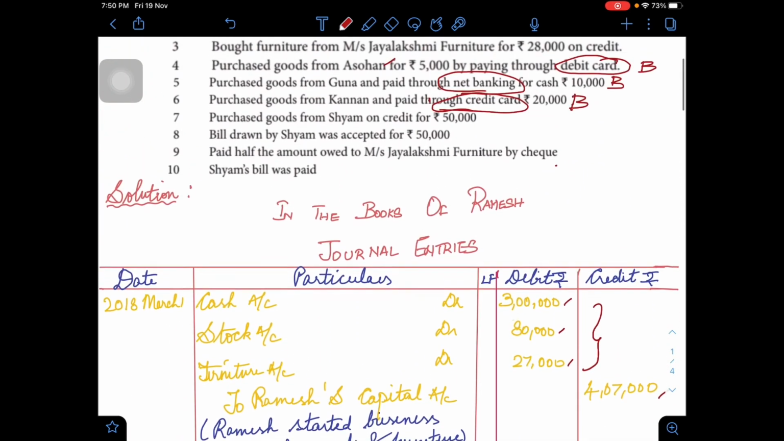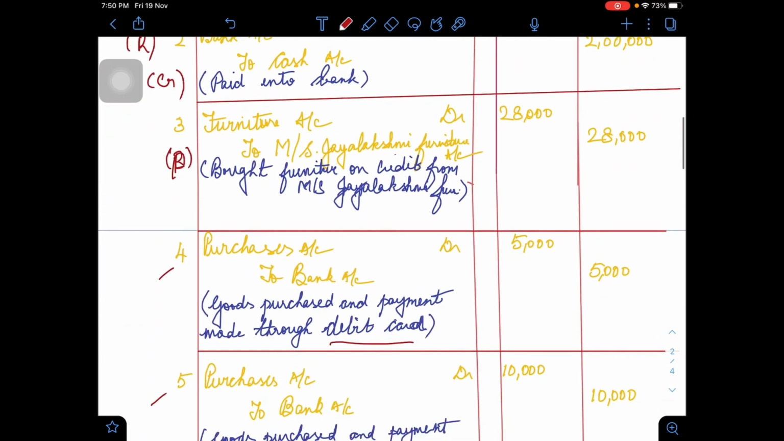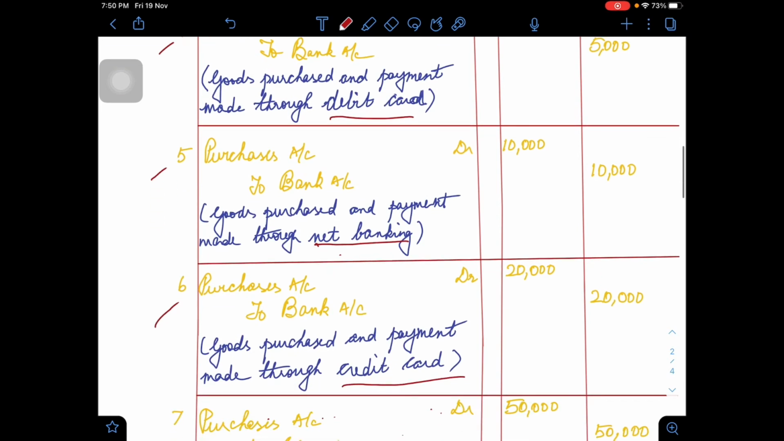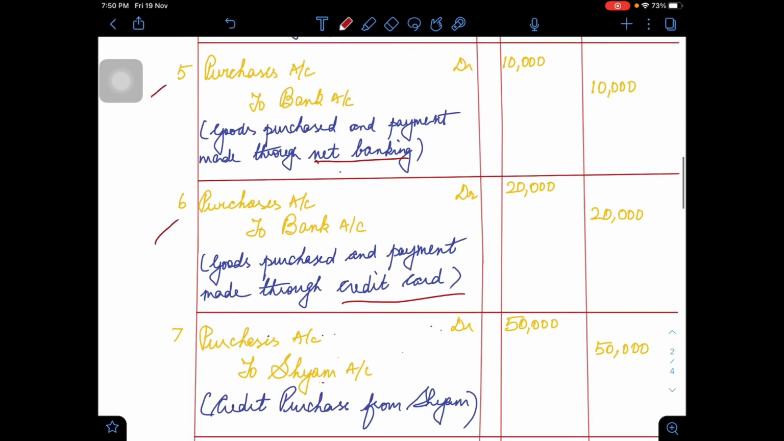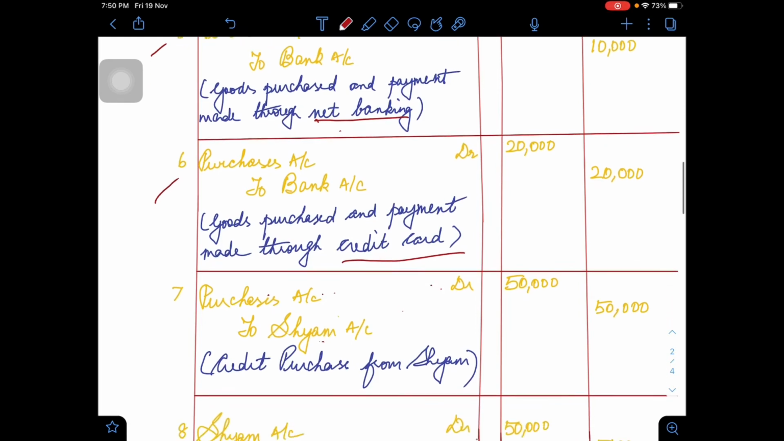Let us now move on to the 7th transaction. Goods purchased from Shyam on credit for 50,000. So here again the purchases account is being debited. And this being a credit transaction, the giver is now Shyam, so we credit the giver, Shyam.